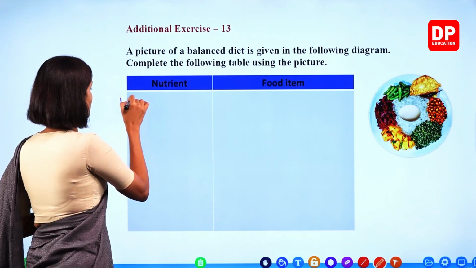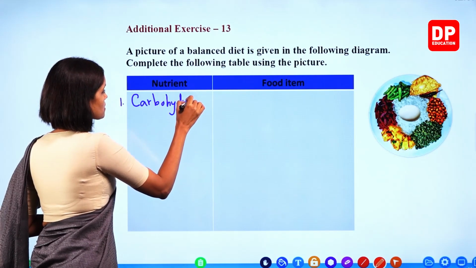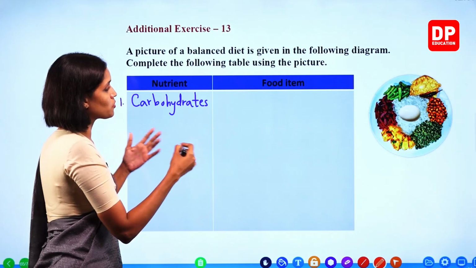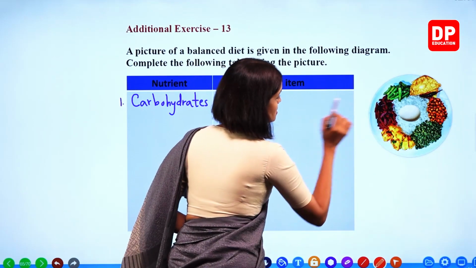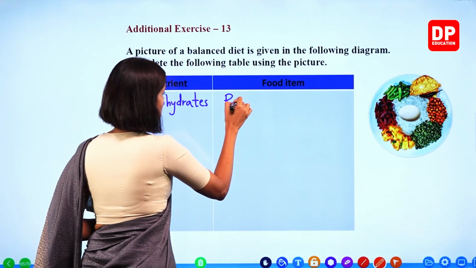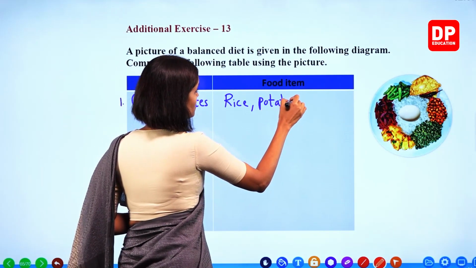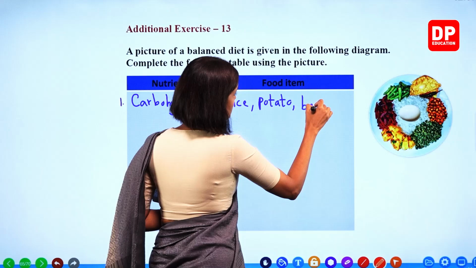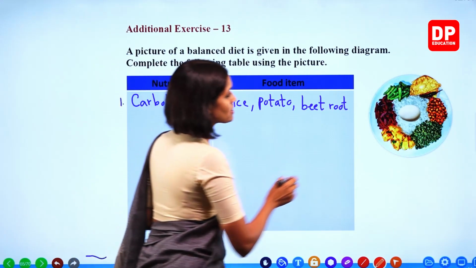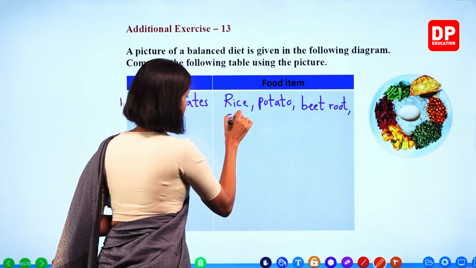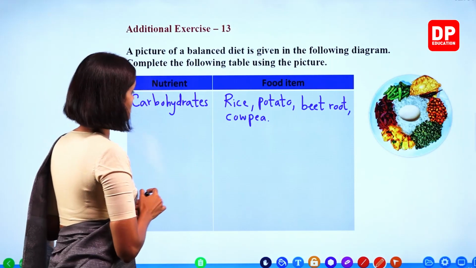First I will write carbohydrates. So what are the carbohydrate sources here? You can write rice, potato, right? Rice, potato, even beetroot contains. Beetroot. So these are the main things. Cowpea is also there. Right? Okay.